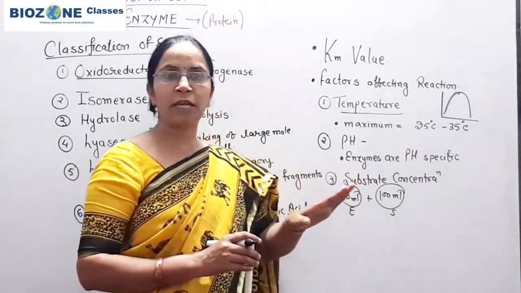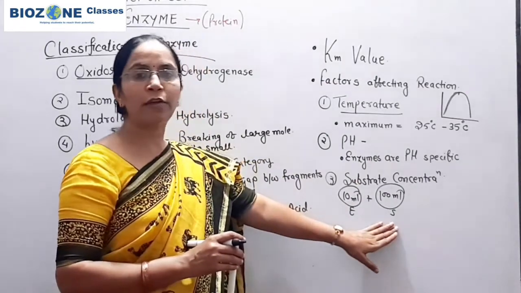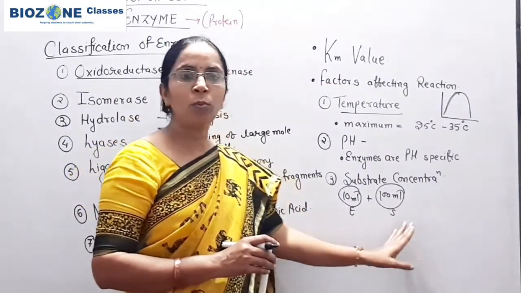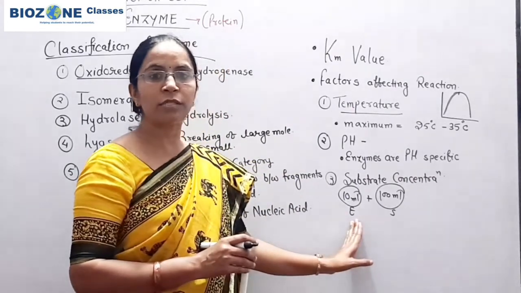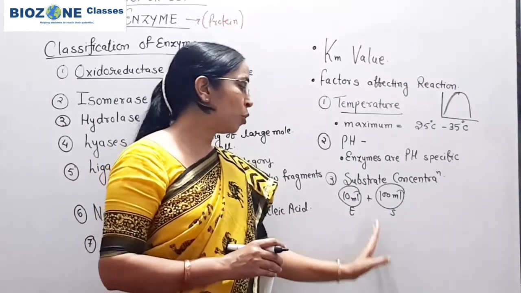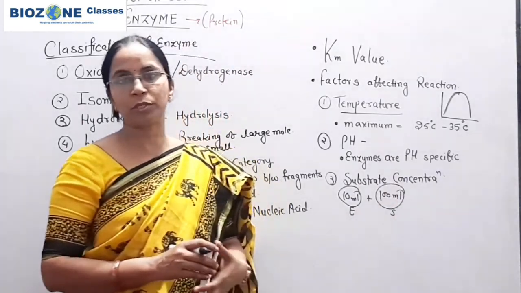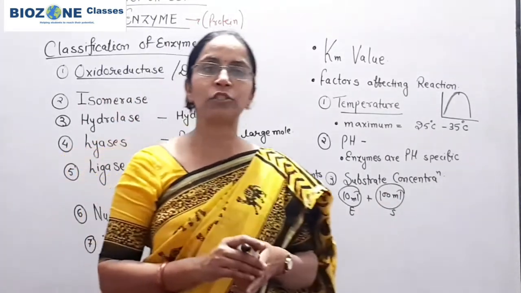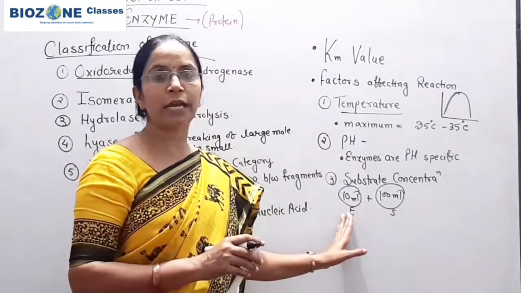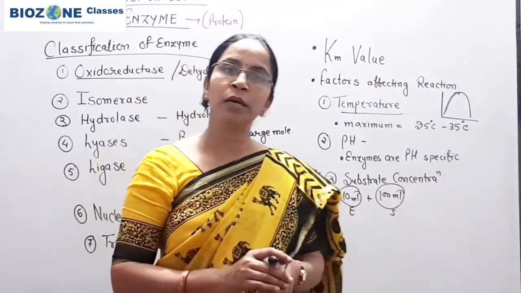Up to a specific limit, substrate is also required for initiation of the reaction. Once the enzyme's active sites are saturated by substrate, then though we increase the amount of substrate, the rate of reaction is constant because very little enzyme is required for the reaction.